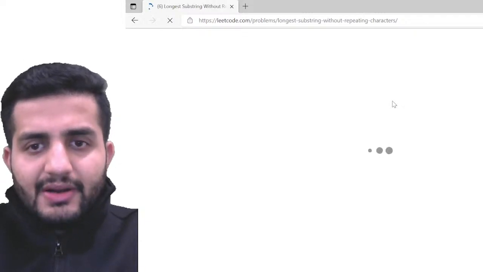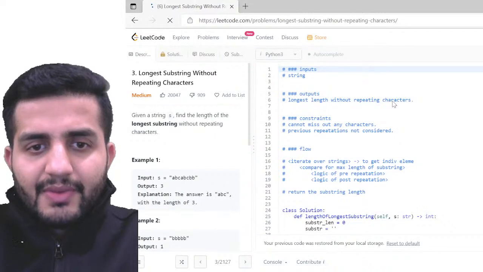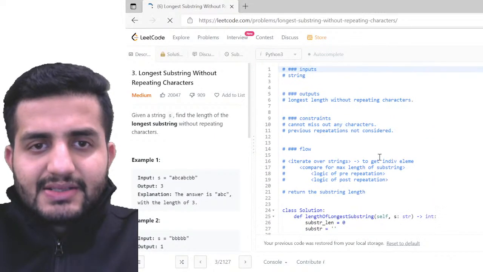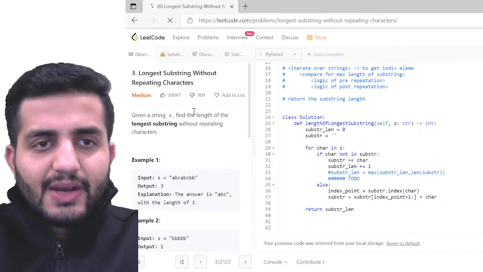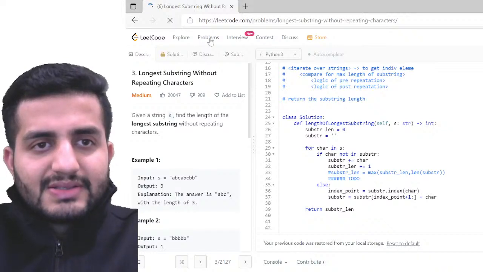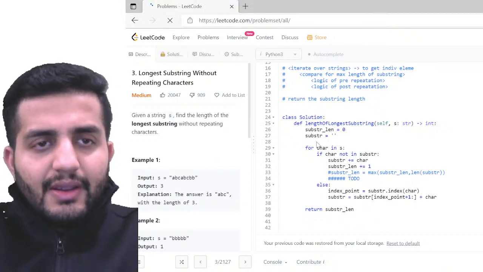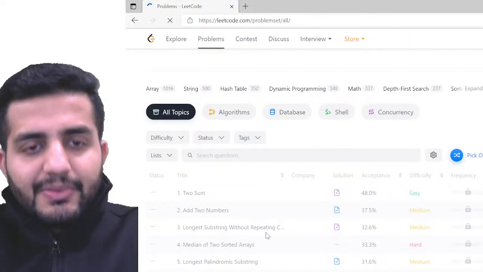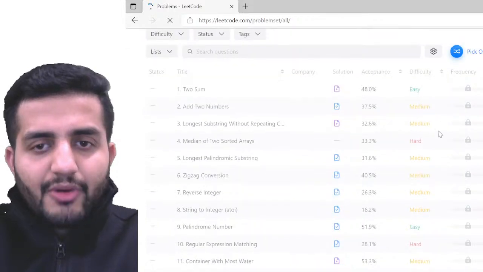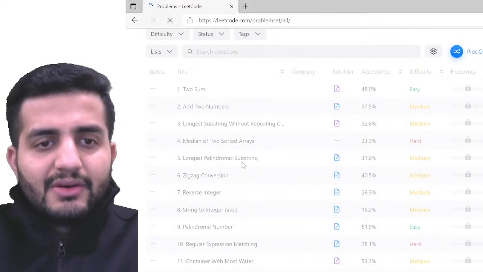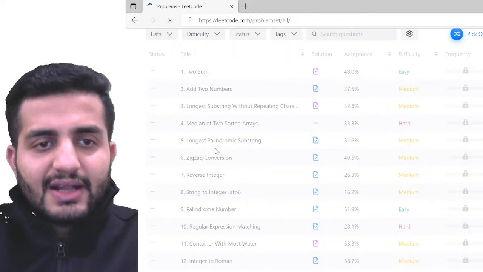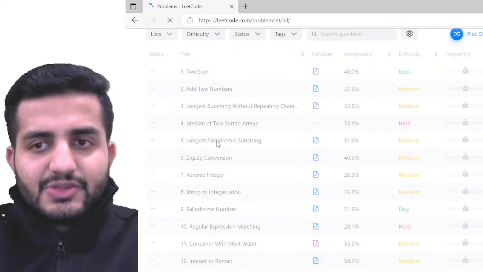I did not submit it, if I'm not wrong. I just ran it. So I think we skipped the hard problem for now, and let's take this problem, longest palindromic substring. I think this is the one which we are supposed to solve.